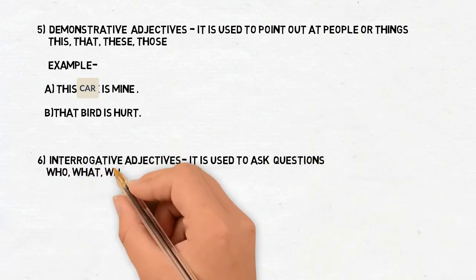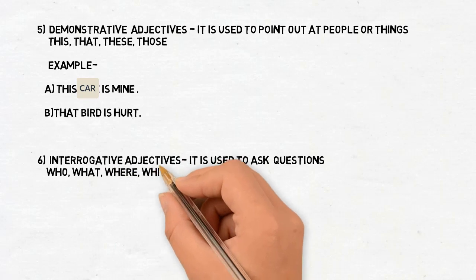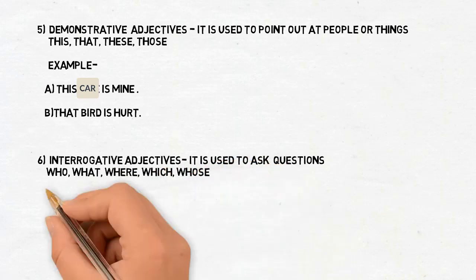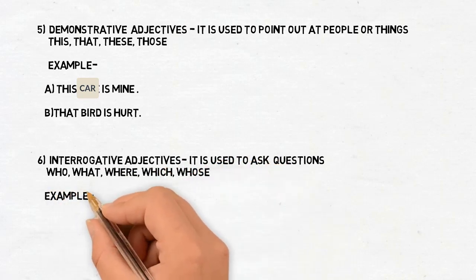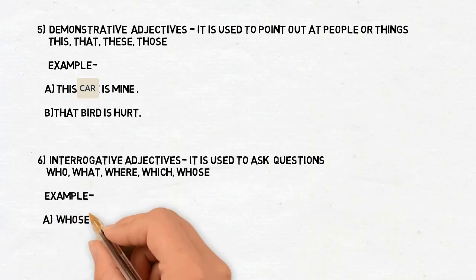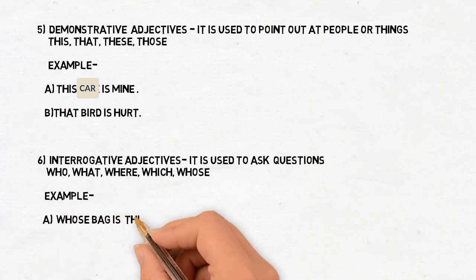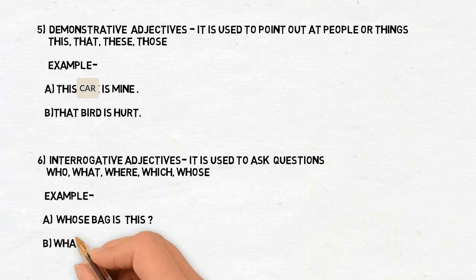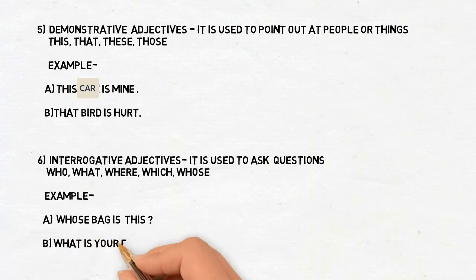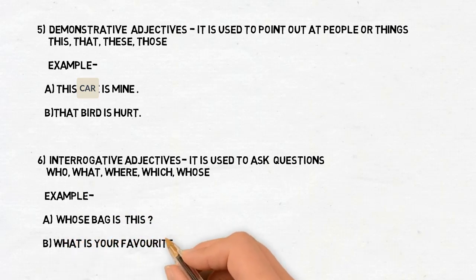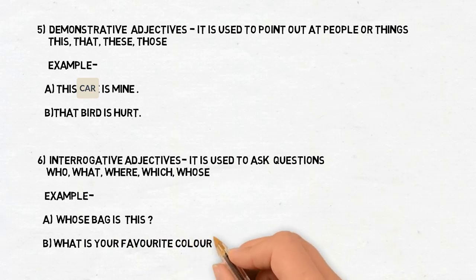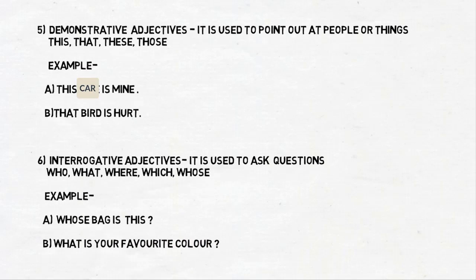The last one which we have is interrogative adjective. What does the word interrogative over here mean? Interrogative means asking questions. And how do you ask a question to someone? You have questions like, what is your name? Which class do you study in? Whose ball is that? What are you doing? Whenever I'm asking a question, it always has a question mark. This is the question mark.